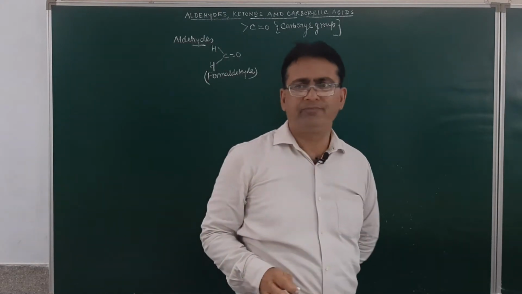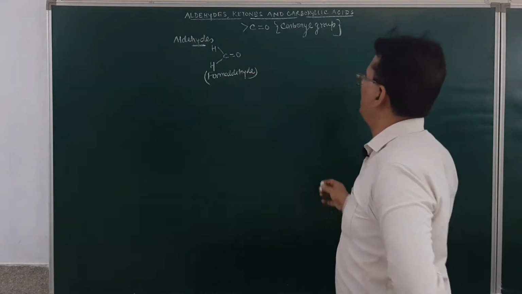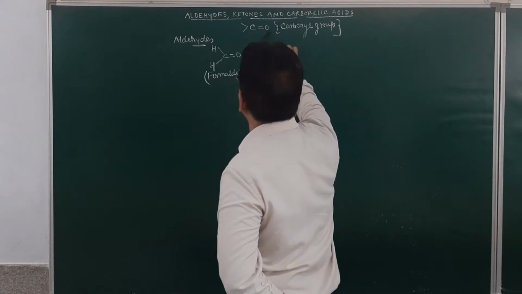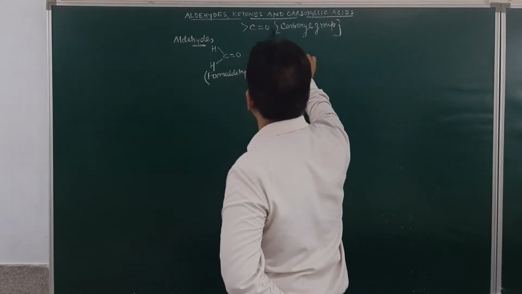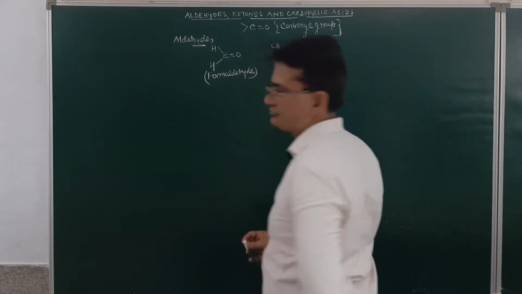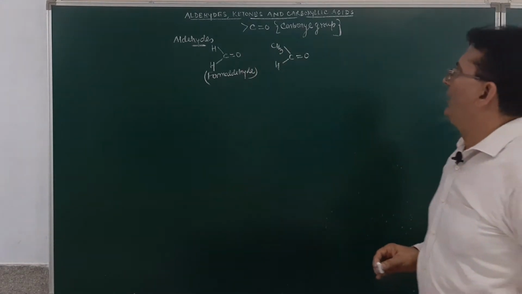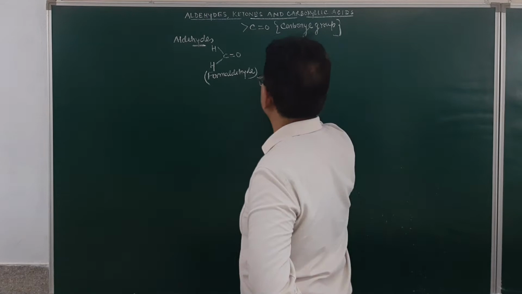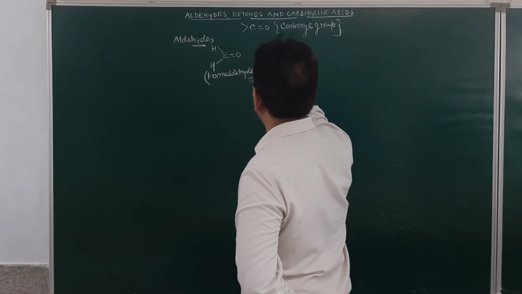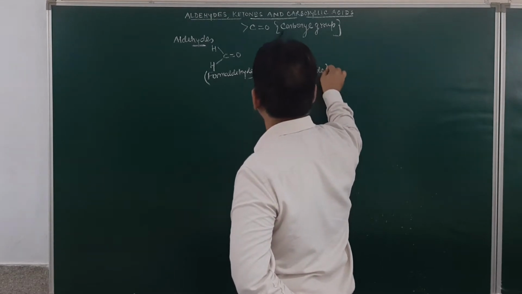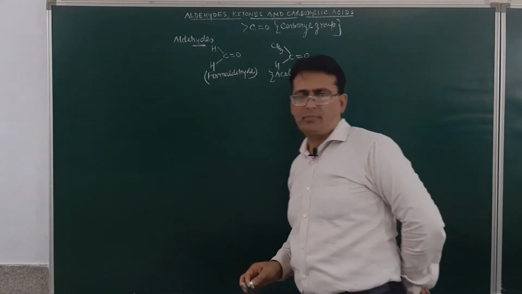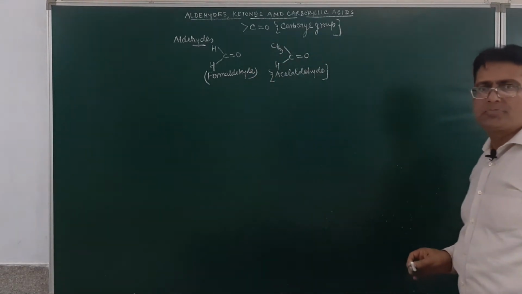Now if you consider this group, CH3, CH and double bond O, this is acetaldehyde. Is it clear?